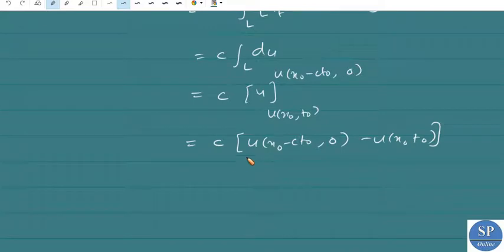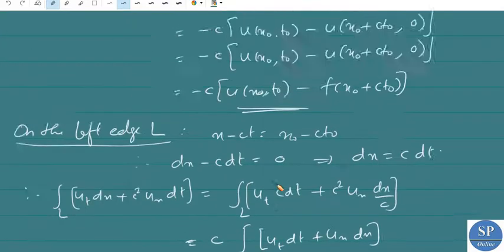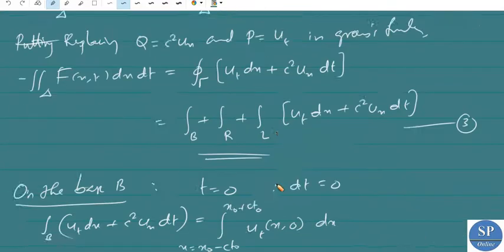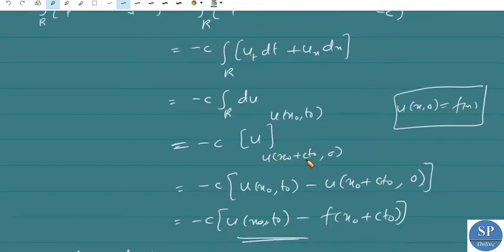But we know the amplitude at t equals 0 is f of x naught minus c t naught. So this is f of x naught minus c t naught minus u of x naught comma t naught. This will be the integral over L. Adding these, we get the integral in equation number 3, which is our required integral. So equation number 3 implies this integral is equal to the addition of these three integrals.